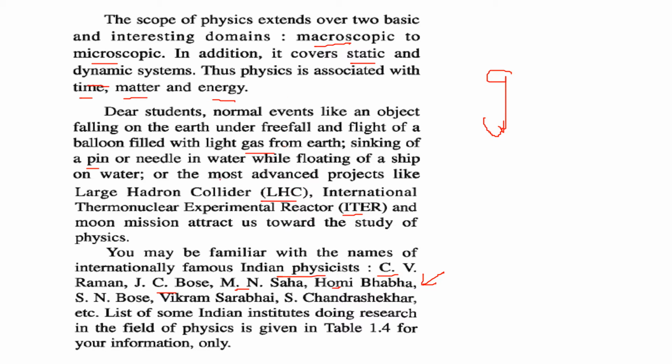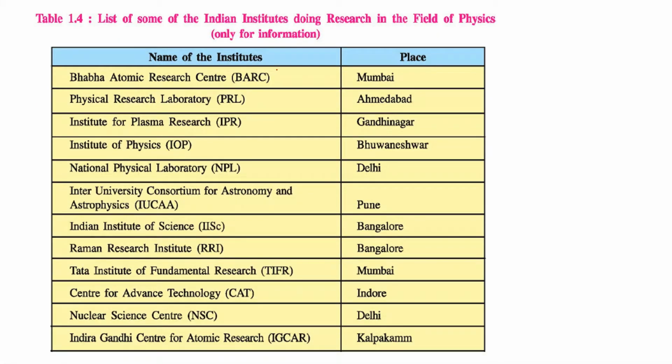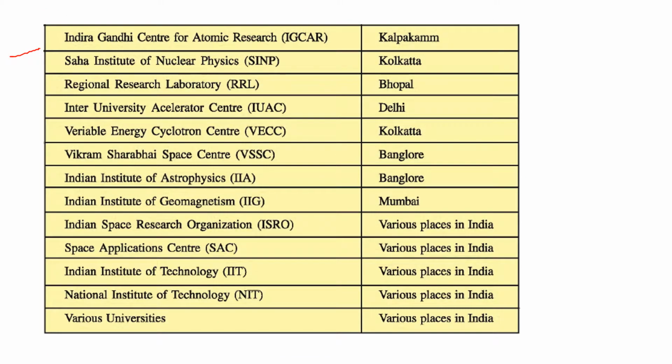So there are certain institutes, if you are interested in physics, and you must be aware of these places: BARC, Bhabha Atomic Research Center, PRL Physical Research Laboratory, the IPR Institute for Plasma Research, Institute of Physics IOP, NPL National Physical Laboratory, IUCAA Inter-University Centre for Astronomy and Astrophysics, Indian Institute of Science, Raman Research Institute, Tata Institute of Fundamental Research, TIFR, the Center for Advanced Technology, CAT, the Nuclear Science Center, NSC, Indira Gandhi Center for Atomic Research, IGCAR, then Saha Institute of Nuclear Physics, Regional Research Laboratory, Inter-University Accelerator Center, Variable Energy Cyclotron Center, Vikram Sarabhai Space Center, Indian Institute of Astrophysics, Indian Institute of Geomagnetism, ISRO, Indian Space Research